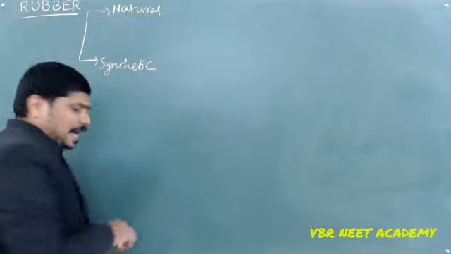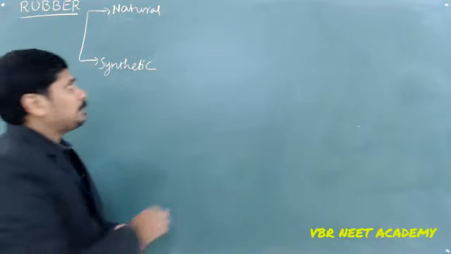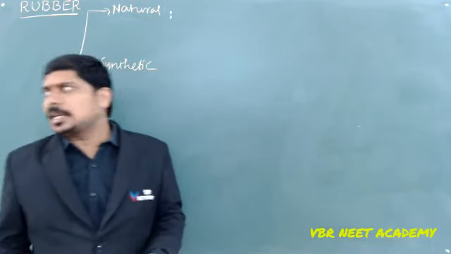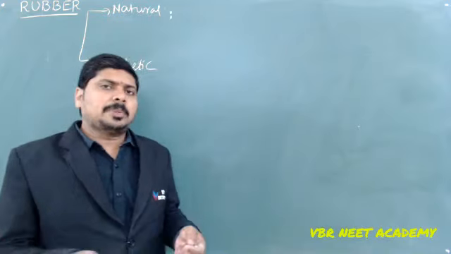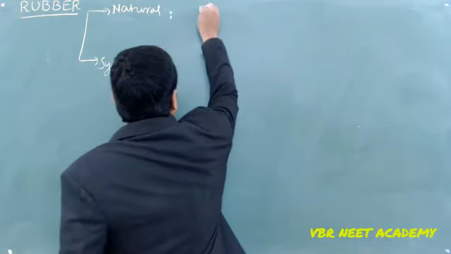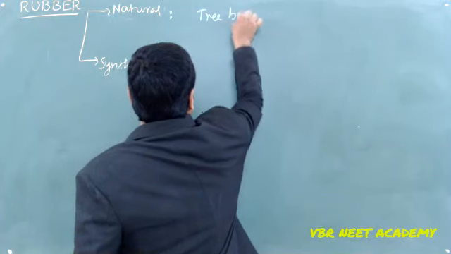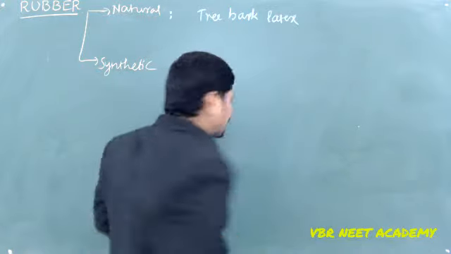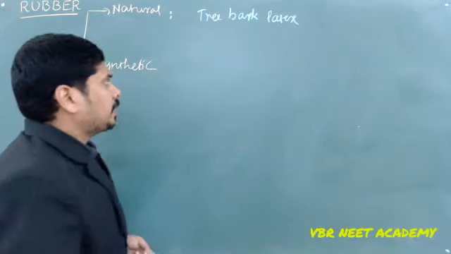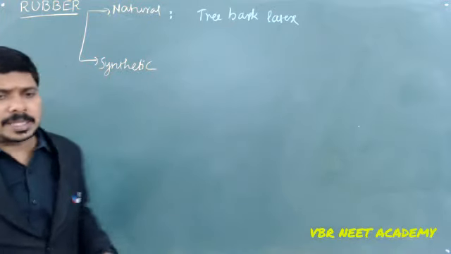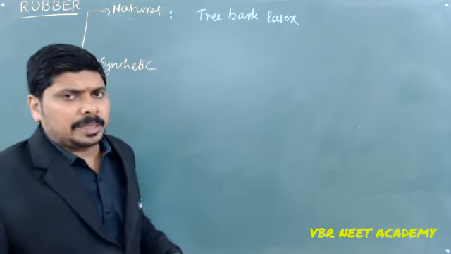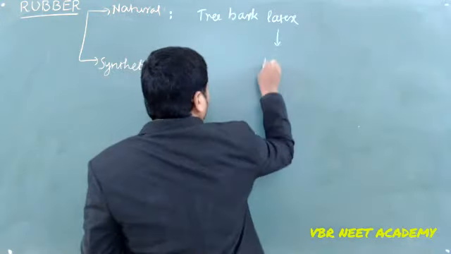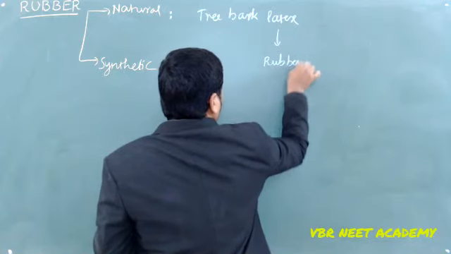When we take natural, what are they? The rubber obtained from nature is called natural rubber. Natural rubber is obtained from the tree bark latex. What is natural rubber? The rubber tree is Hevea brasiliensis. The Hevea brasiliensis tree bark is cut, then we get the latex. From this latex we get the rubber by coagulation.